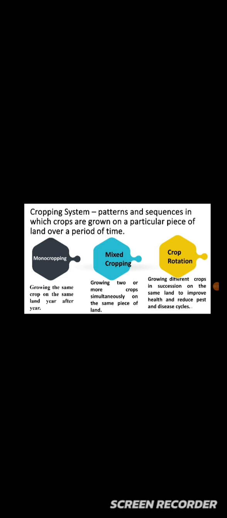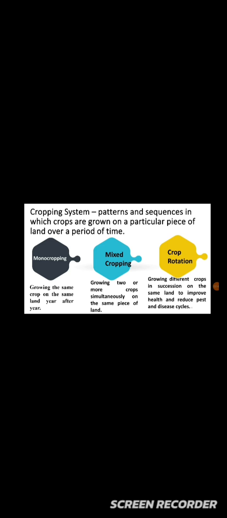So what is meant by monocropping? Mono means single. So monocropping is about growing the same crop on the land year after year. That means for many years you are cultivating the same crop on the same land. Then mixed cropping: mixed means you are cultivating two or more crops simultaneously on the same piece of land. And in mixed cropping there is one more subtype, called intercropping, that is growing two or more crops in proximity.